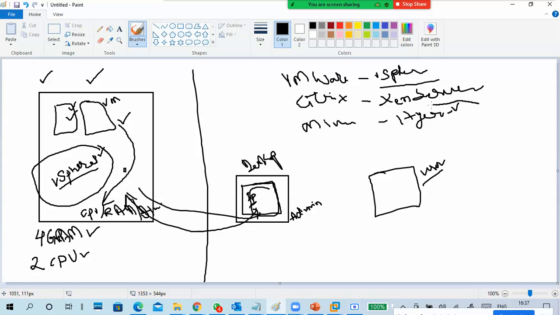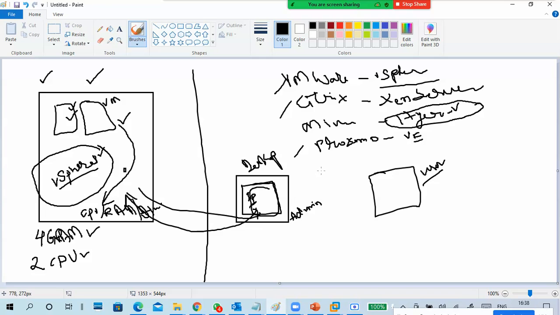Hyper-V is a little bit different in access. There are a few conditions there also, so we'll see that one. Okay, Proxmox, Proxmox VE. So these are all either paid or free, whatever it is, the process is the same.